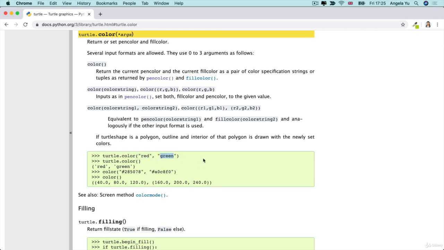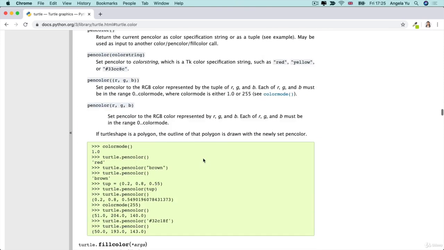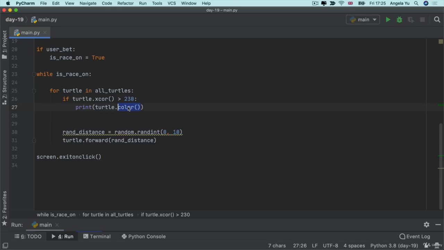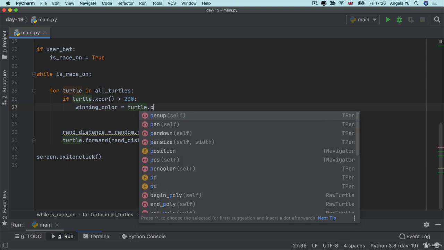So if we only want to know the pen color, then we can just get hold of the turtle dot pen color. This is going to be the color of the body of the turtle. So in our code, we can say that the winning color is equal to the current turtle dot pen color.